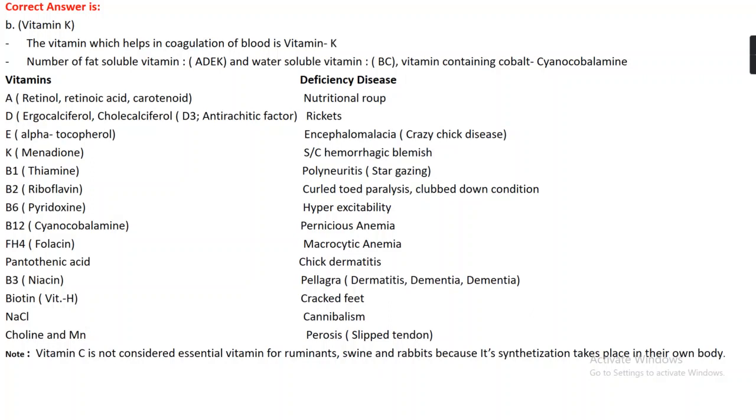In case of pantothenic acid, it causes chick dermatitis. In case of B3, which is niacin, it causes pellagra, which is mainly characterized by 3D: diarrhea, dementia, and dermatitis. In case of deficiency of biotin, vitamin H, it causes cracked feet. In case of deficiency of NaCl, it causes cannibalism. In case of deficiency of choline and manganese, it causes perosis, which is slipped tendon.